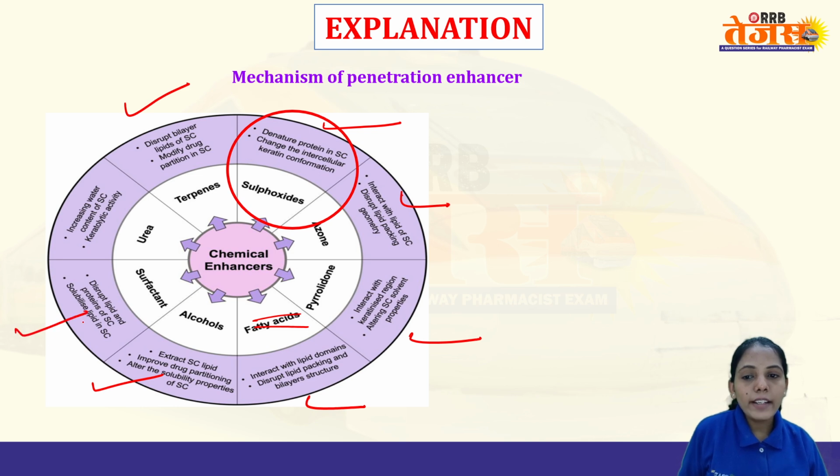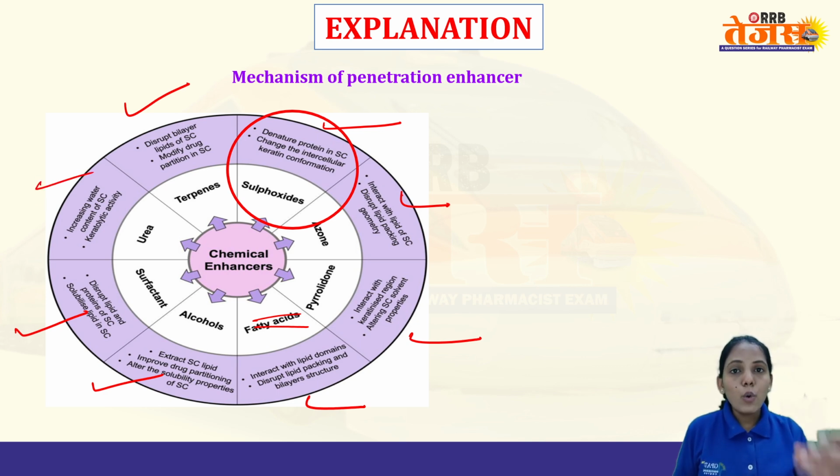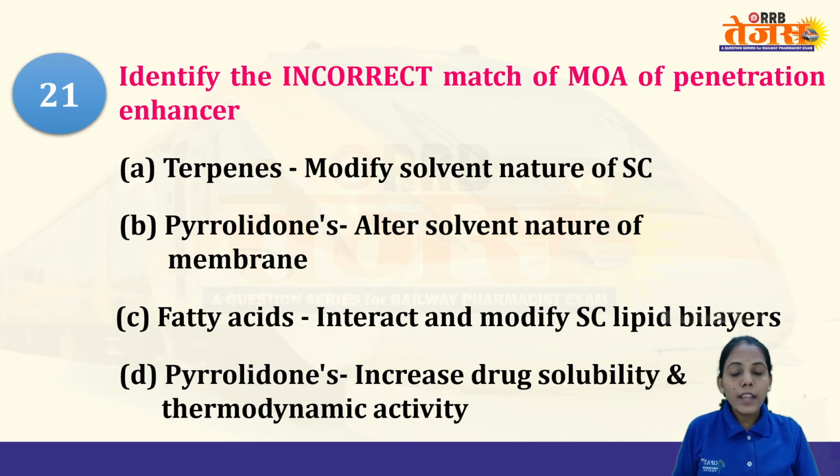Then surfactants disrupt the lipid, as they also act on the proteins. Then urea increases the water content of the layer. Keratolytic activity means it will break the keratin structure. Lytic means breaking down of the keratin structure.